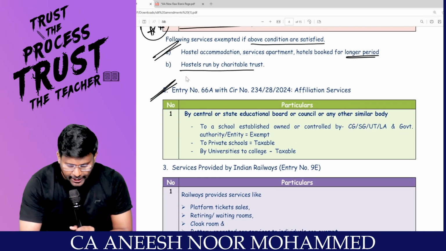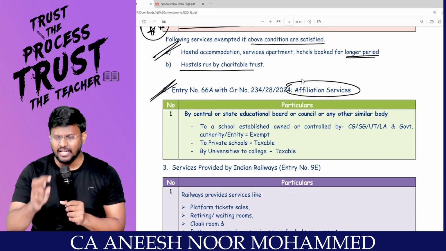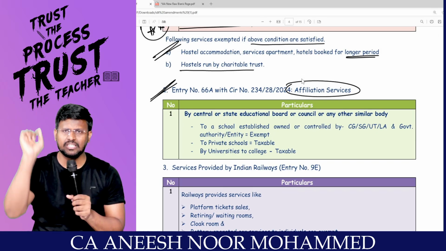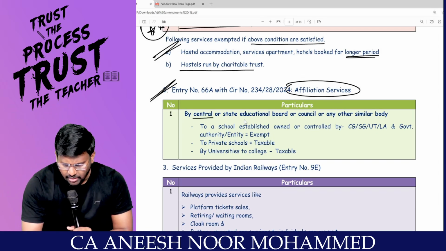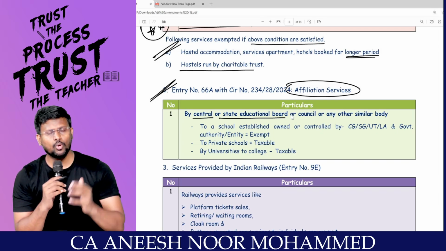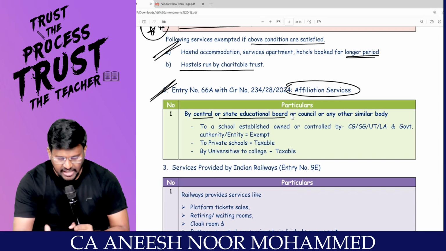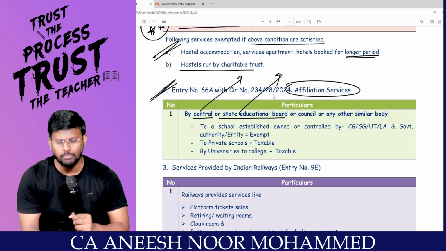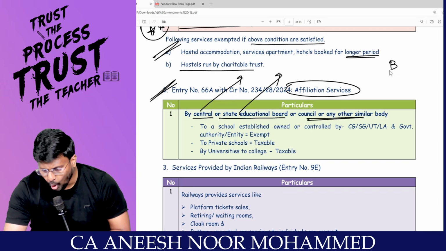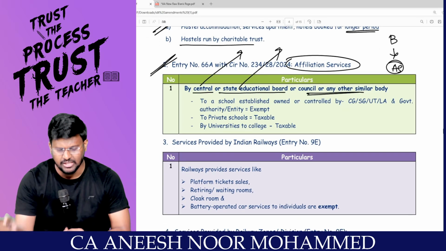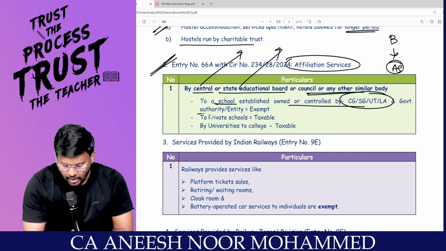Next one. Education related services called affiliation services. Sometimes if you go and see, they will say that it is affiliated to this university. So, affiliation services provided by Central or State Education Board. We know that we have an education department in Tamil Nadu, in Kerala. So, Central Board is there and State Education Board is there, or council or any other similar body. That means if the board is providing affiliation services to a school established, owned or controlled by government, it is exempt from GST.